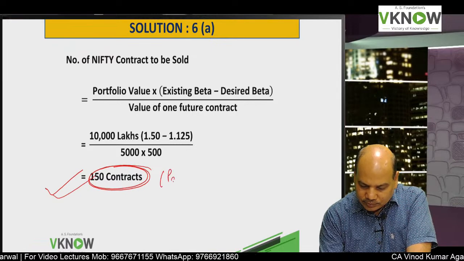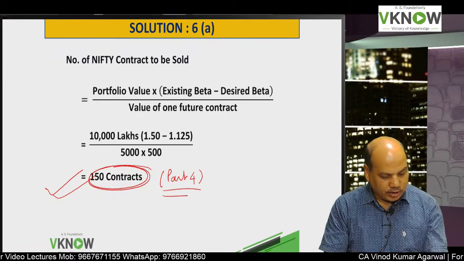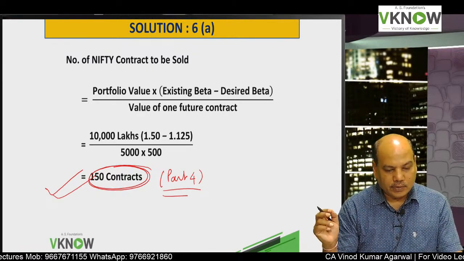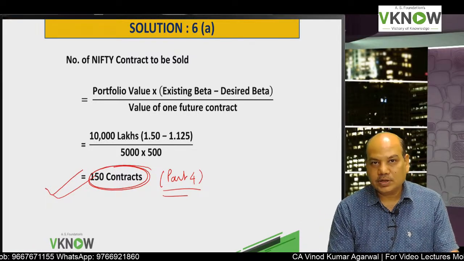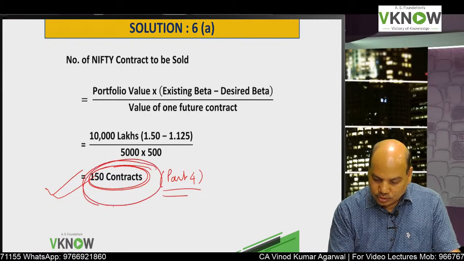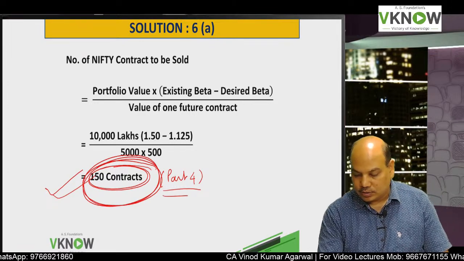Very important. And the fifth part is even more important. The fifth part asks what will be the value of portfolio beta for a 4% rise in Nifty, when you have sold 150 lots of Nifty contract.